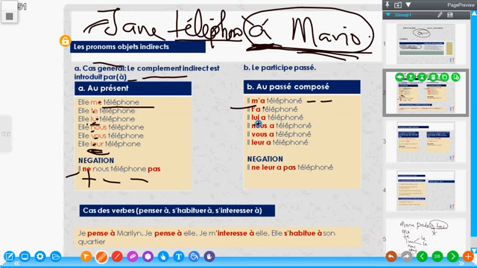Il nous a téléphoné, il vous a téléphoné, il leur a téléphoné. He called them. Passé composé. The rule says the pronoun comes before the verb in present tense and the pronoun comes before the auxiliary in past tense. Do not forget. And for negation, il ne leur a pas téléphoné. The subject, the negation, then the object pronoun, the auxiliary, the pas, and the participe passé of the verb to express passé composé.